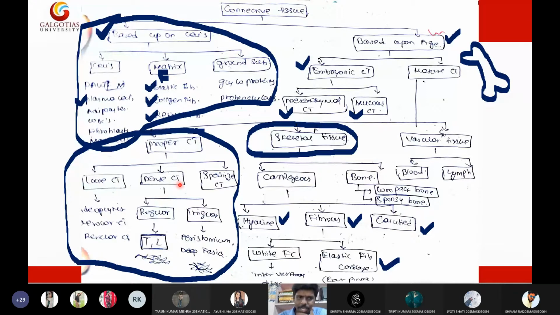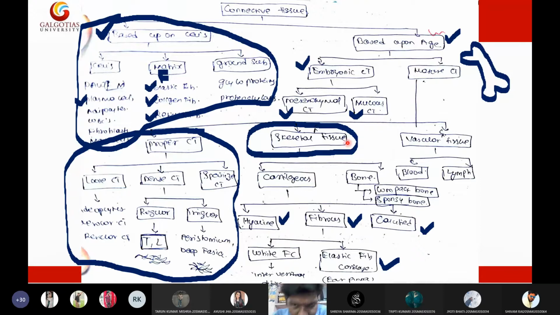Then dense connective tissue, we have two types: regular dense connective tissue and irregular dense connective tissue. Regular dense connective tissue is seen in tendons and ligaments, whereas irregular dense connective tissue is seen in periosteum and the deep fascia of the muscles. The periosteum is a part of muscle that I will show you in the next slide. Next we will discuss muscles only. Then we have specialized connective tissue. So this is all about the proper connective tissue.